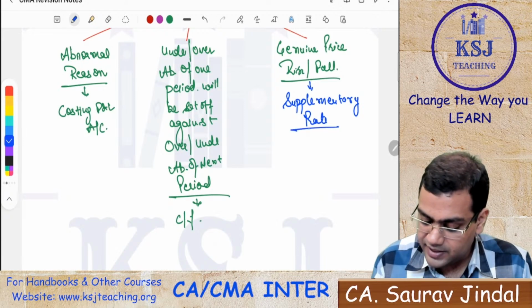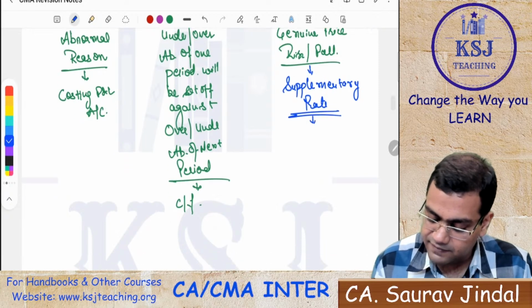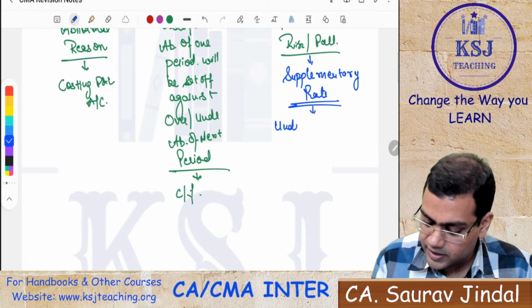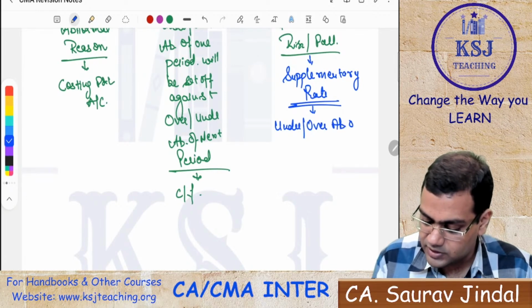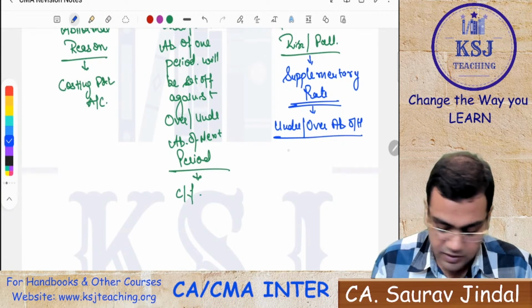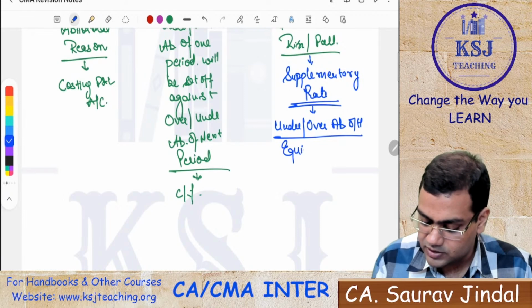How will the supplementary rate be calculated? Supplementary rate will be the under or over absorbed overheads divided by the equivalent production units.